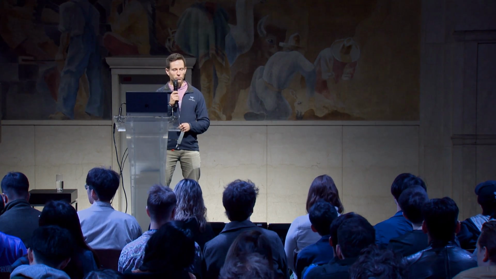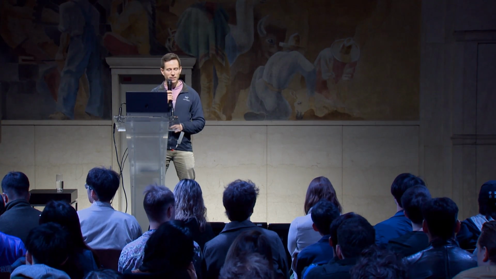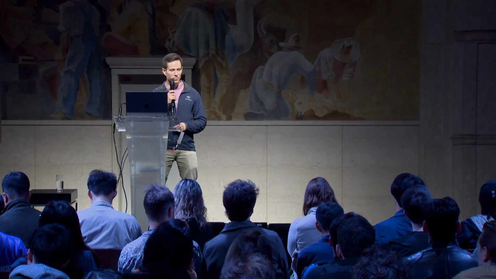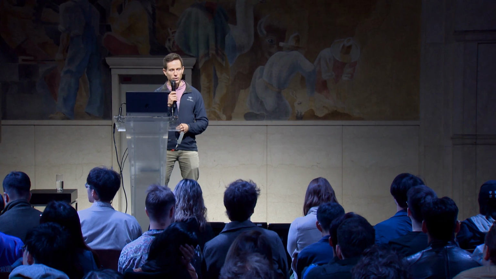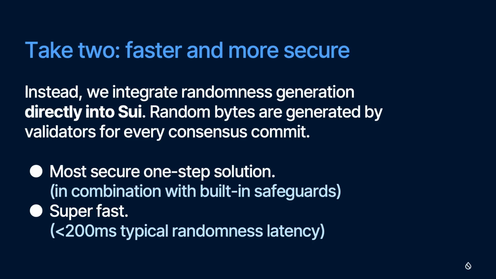What that means is a front-running attack is impossible, because you don't start revealing randomness for the transactions in a commit until after the order is fixed and nothing can be changed about it. So by integrating the randomness generation into the Sui side, instead of doing it as continuous background processing, we can provide a one-step solution that's totally secure, where we don't have to defer your transactions that use randomness until some future round is generated.